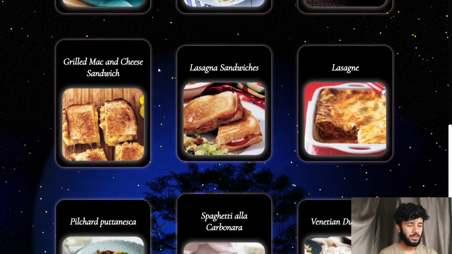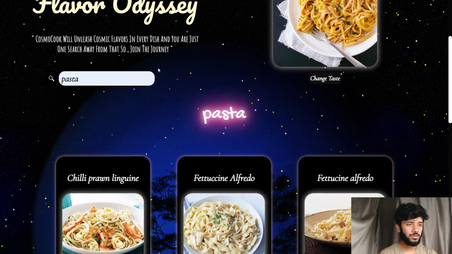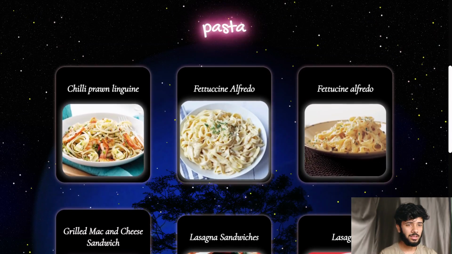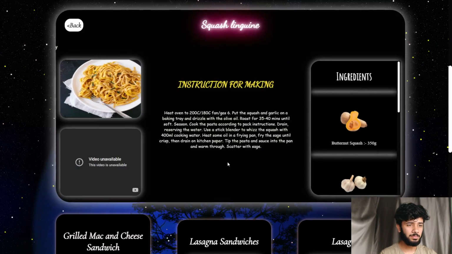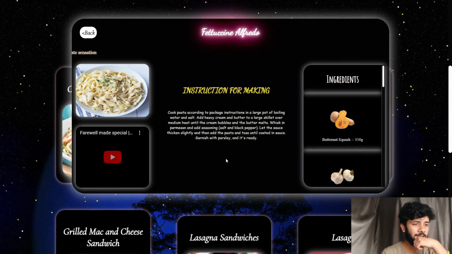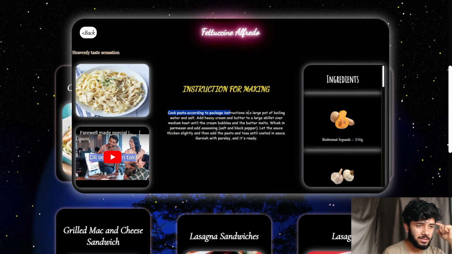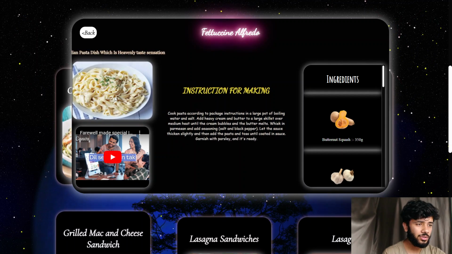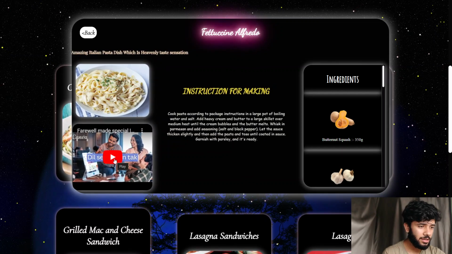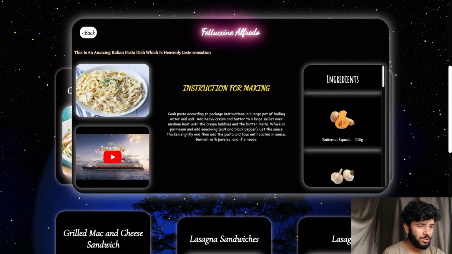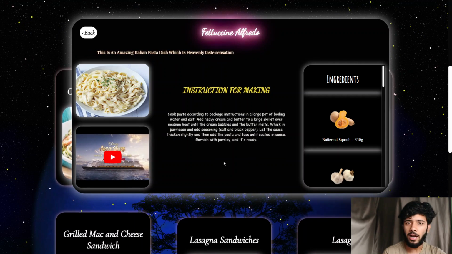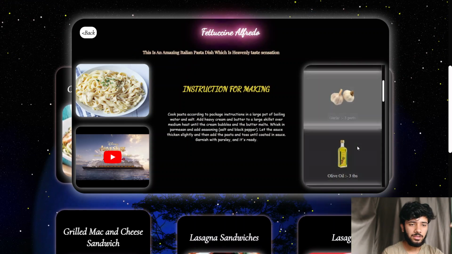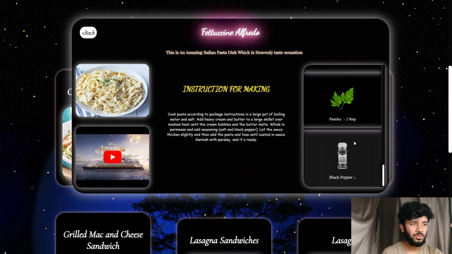Yeah. So these will be the recipes for pastas, different types of pasta. So let's see how to make this pasta. These are the instructions for making pasta, which you need to follow. This is the image for it. This is YouTube. Okay, these are ads actually. And these are the ingredients which you need for this. So that's how you can make different projects.